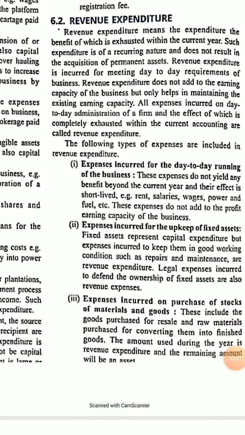Hello students, last day we had studied capital expenditure. Today we will discuss revenue expenditure.